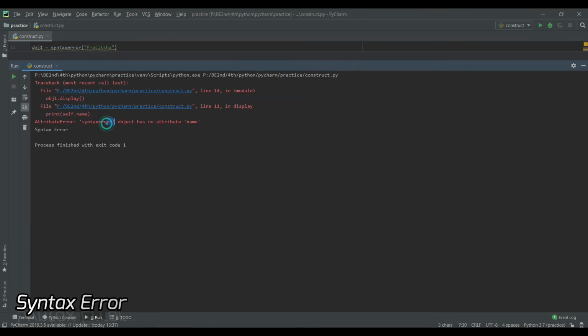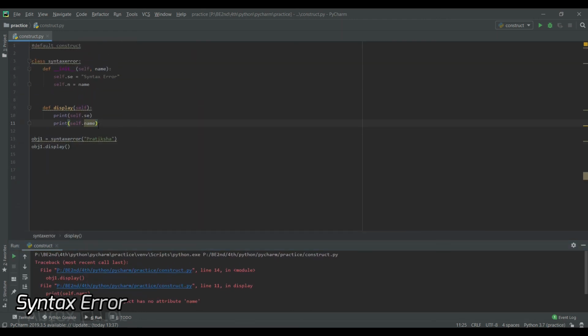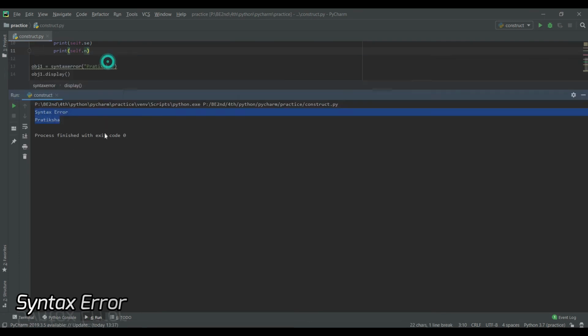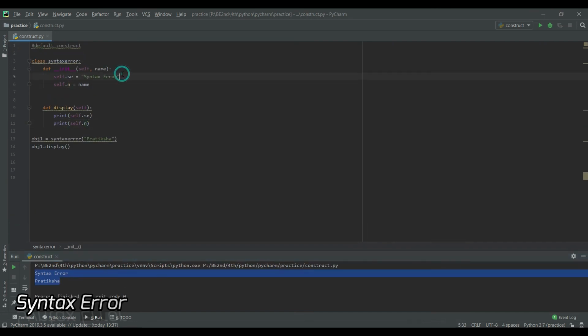Okay, syntax error, object has no attribute name. It doesn't have any attribute name because we have stored it in n. So I need to write n here. Now let's check. Okay, it is working fine. This was all about parameterized and default constructor.